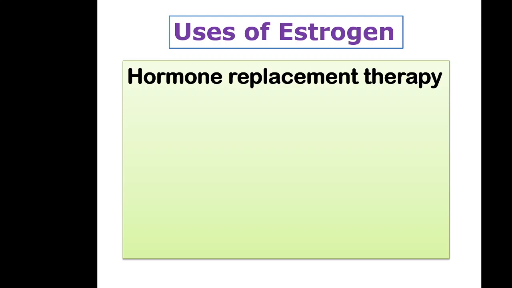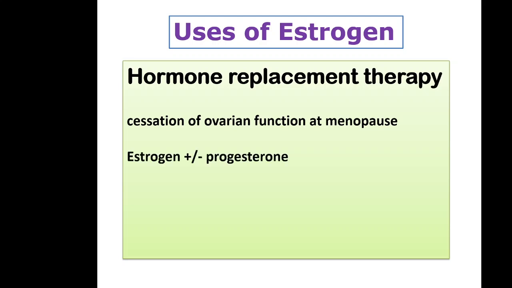Hormone replacement therapy is required due to cessation of ovarian function at menopause. Due to lack of synthesis of estrogen and progesterone, we have to give estrogen and progesterone from outside, or sometimes estrogen only.